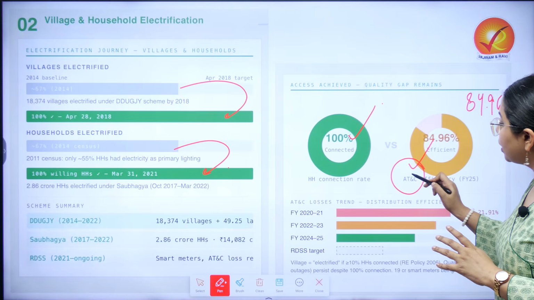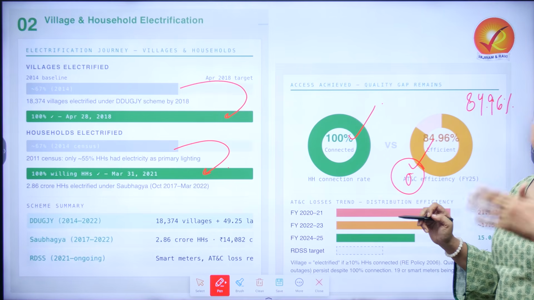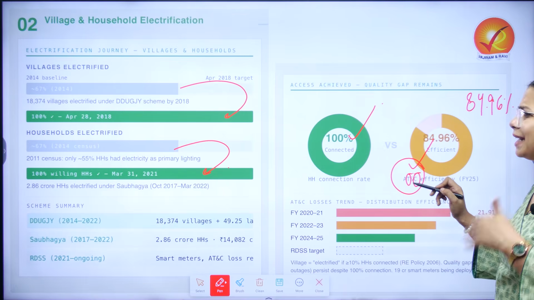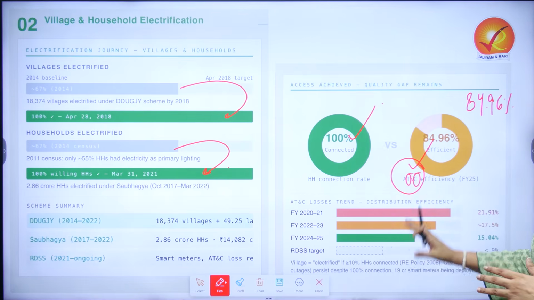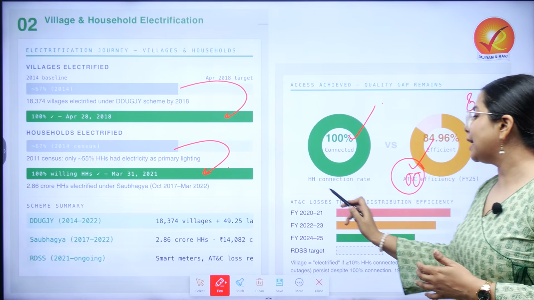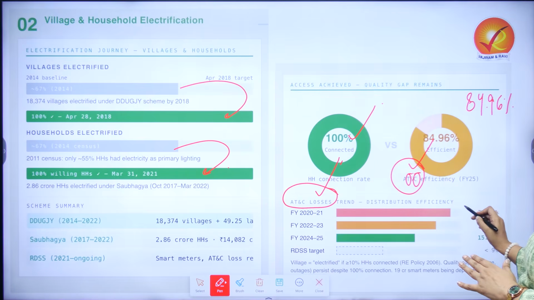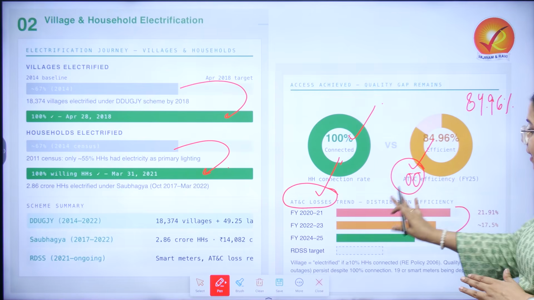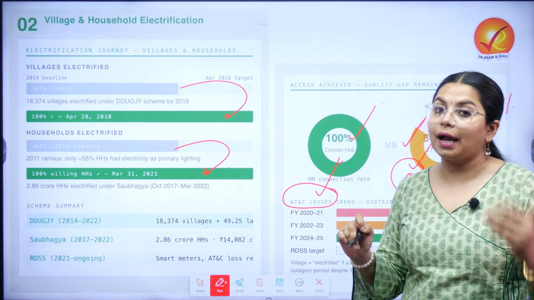When we are talking about technical losses, it is basically the electrical losses that are seen. Furthermore, when we are talking commercial, it takes into account fraud, theft, etc. Over the years, AT&C losses have shown a certain amount of reduction. If this is addressed, then the efficiency can also be much higher.